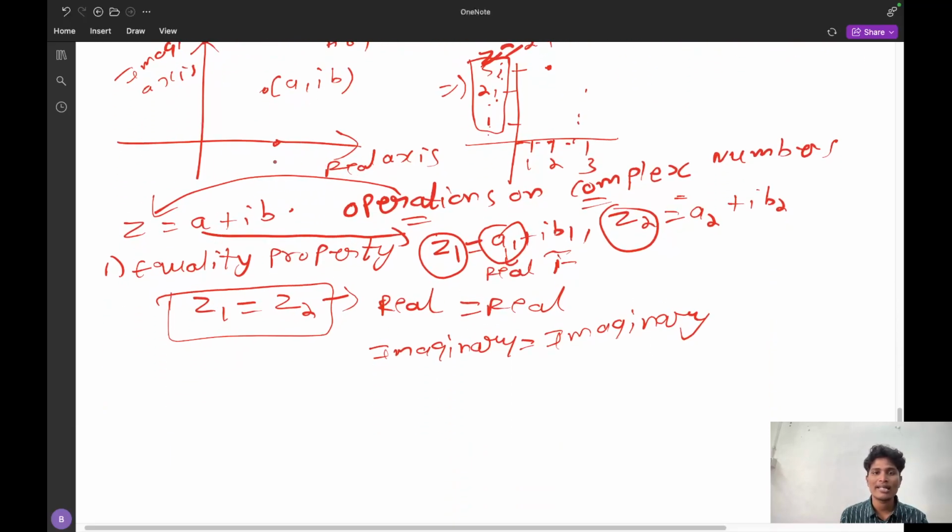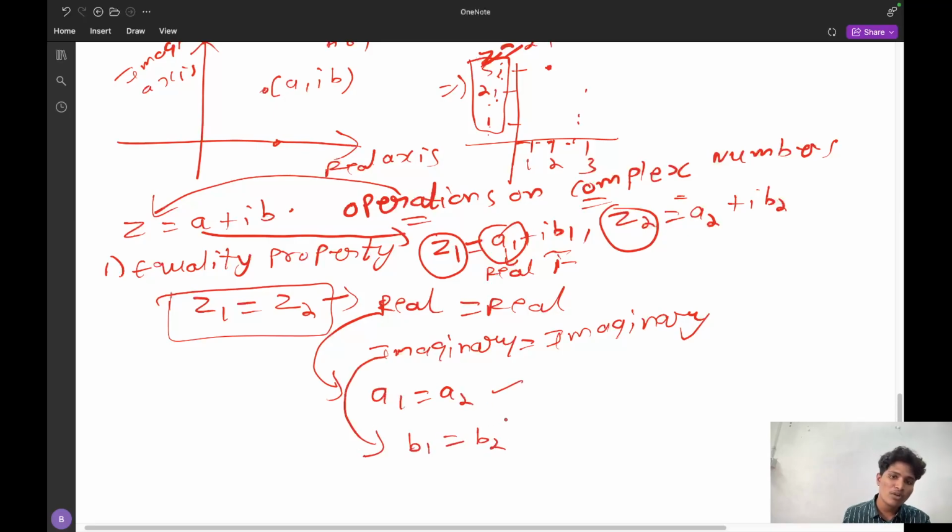What does it mean? The real is equal to real. What does it mean? That is a1 should be equal to a2. And what is imaginary equal to imaginary? That is b1 is equal to b2. If these two are equal, we can say z1 is equal to z2. So this is the equality operation.